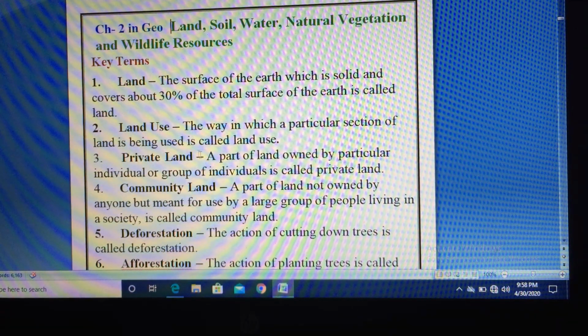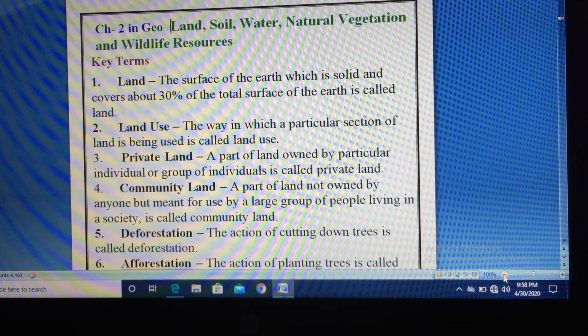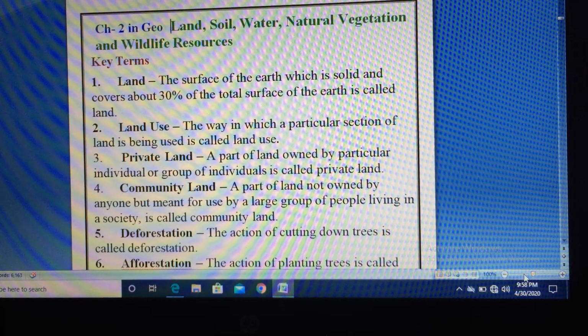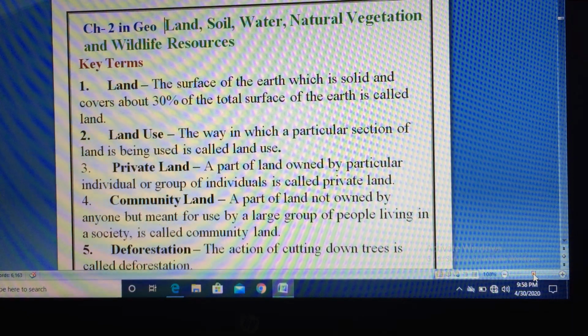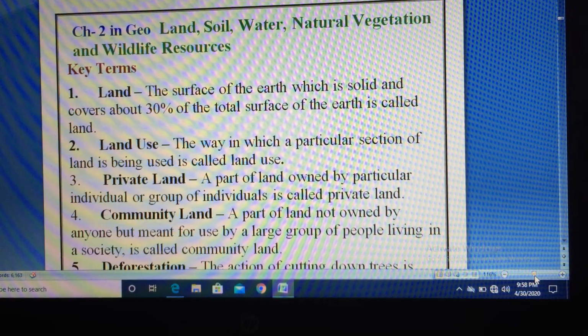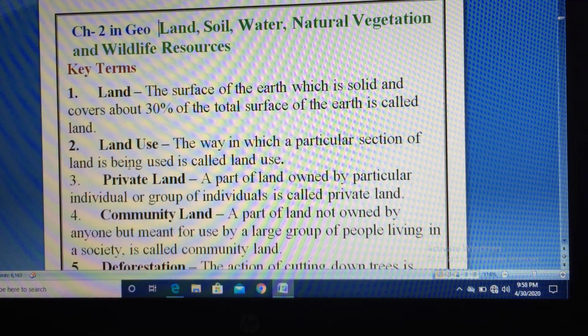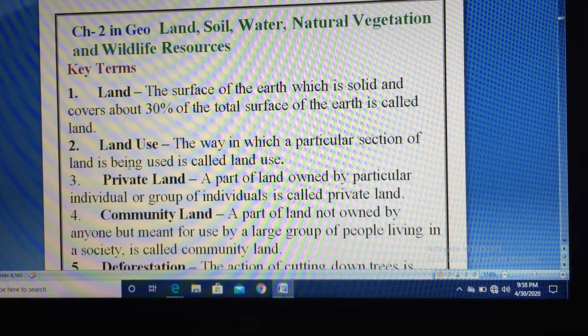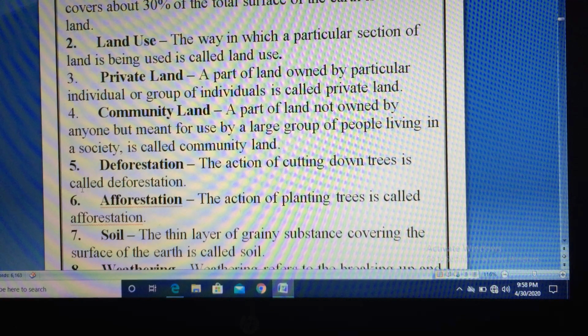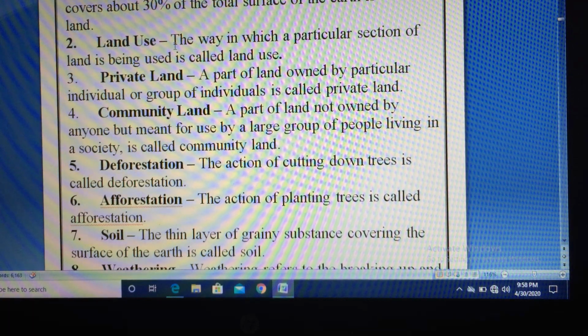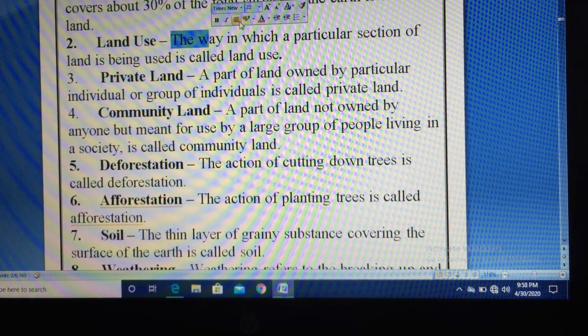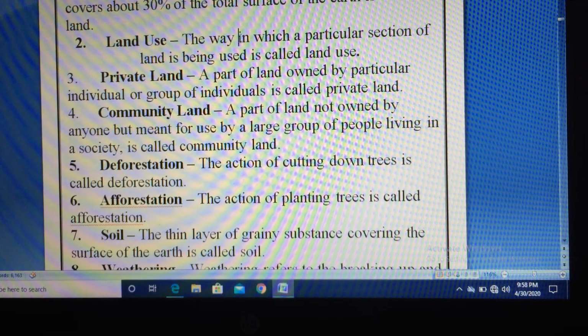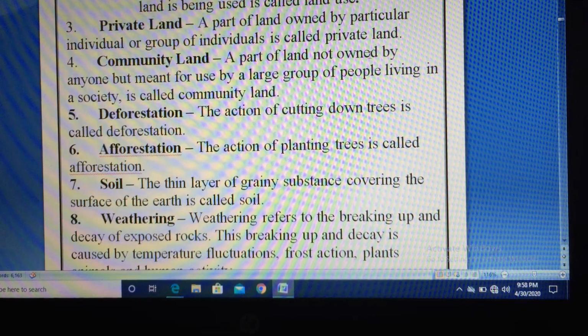So here are some key terms of this chapter. First is land. The surface of earth which is solid and covers about 30% of total surface of earth is called land. Second is land use. The way in which a particular section of land is being used is called land use.